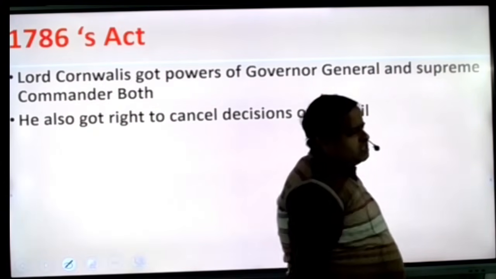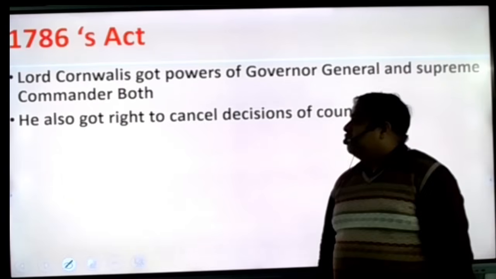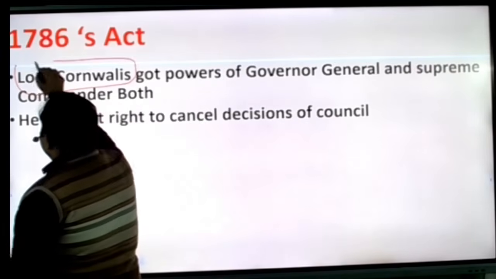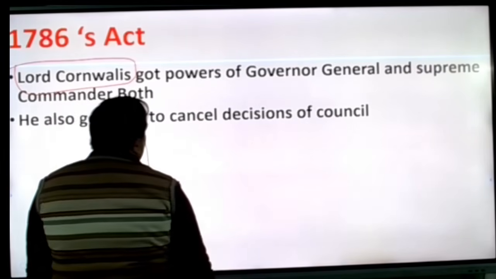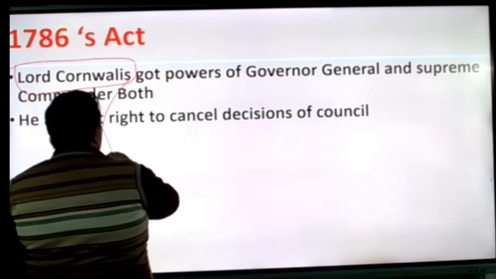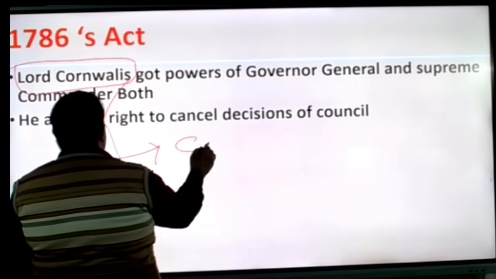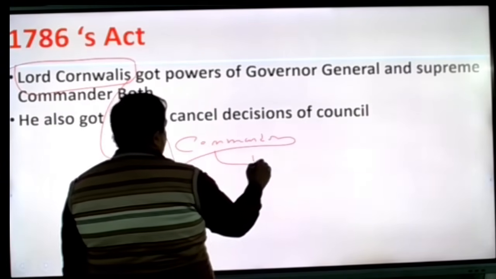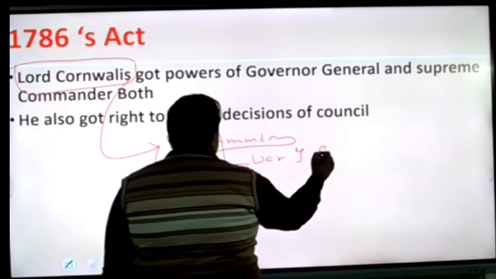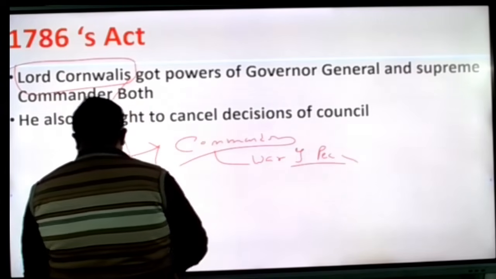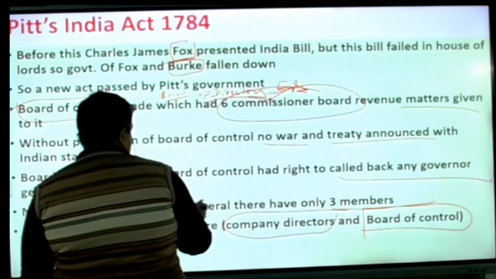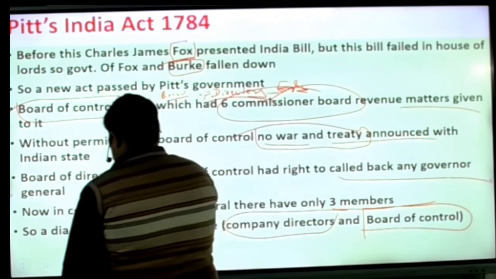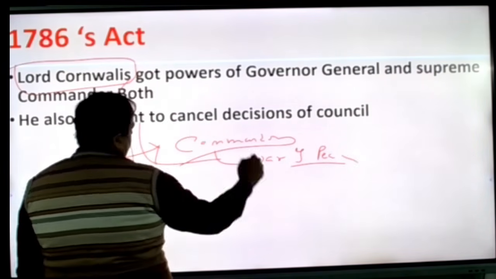But I said this did not run for a long period, because when the British government requested Lord Cornwallis to come to India, he said that without the power he would never go. So please give me the power of the commander, so that I can decide war and peace. In the previous act, the power given was that they could decide treaties, no war and treaty. Here, this power was taken back.